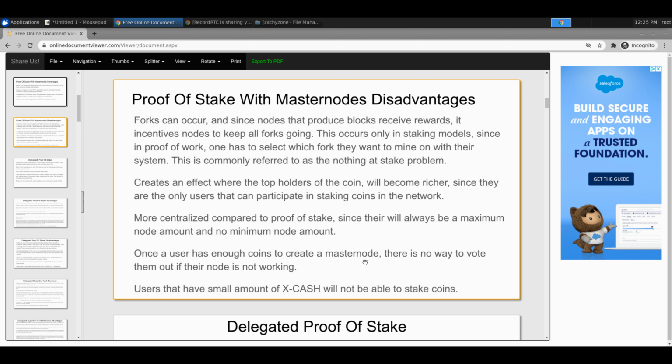Unless you're planning on buying a second one, you would just be dumping 1 million Xcash every month, converting it into Bitcoin or cash or something like that. So it creates the mining thing where people are constantly dumping the coin. We've seen that with most of these mineable coins. That's how it goes down. So yeah, I didn't really like that either.